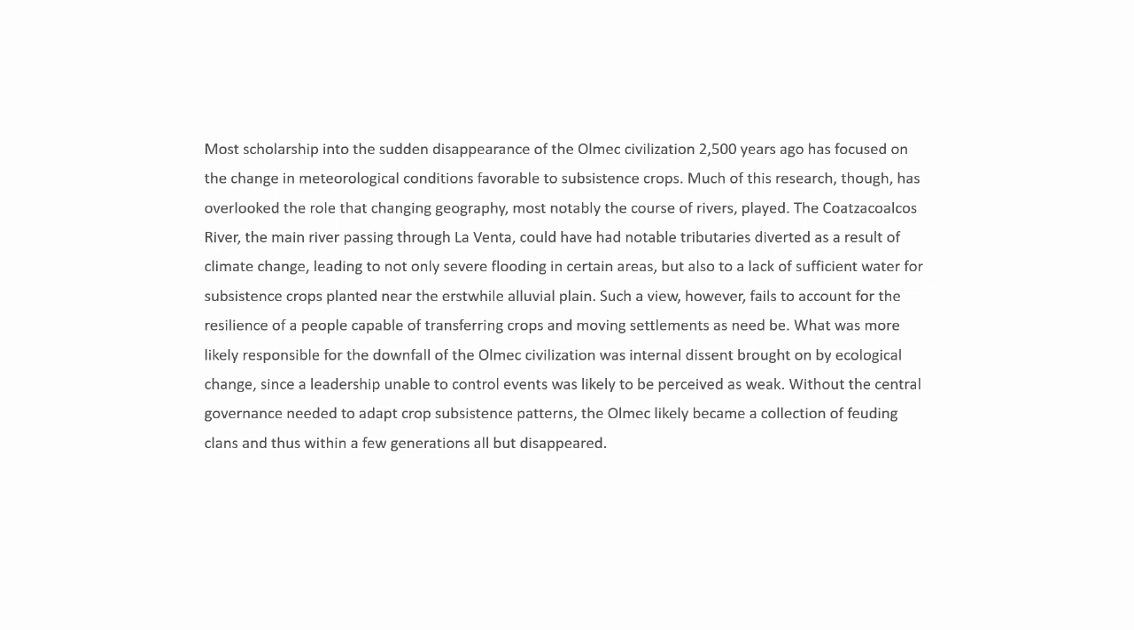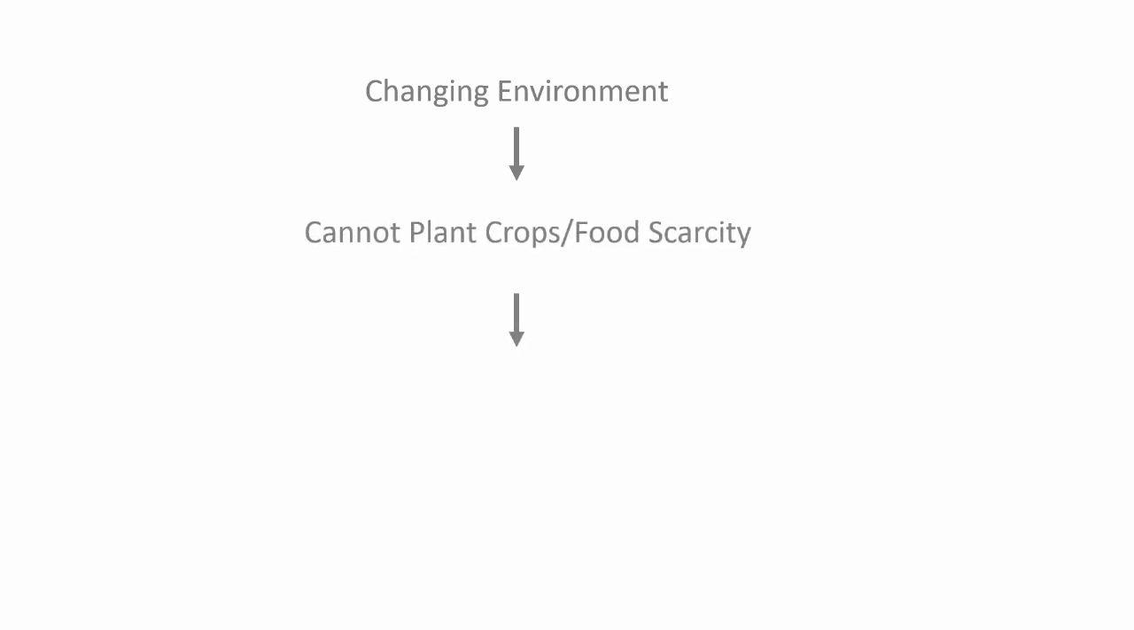Welcome back. So, in this passage, we're introduced to three theories as to the sudden disappearance of the Olmec civilization 2,500 years ago. All three theories revolve around the idea that the Olmec civilization could not sustain itself due to a changing environment which led to food scarcity, and speculate on the factors that made planting subsistence crops, or crops grown mainly for consumption, difficult.